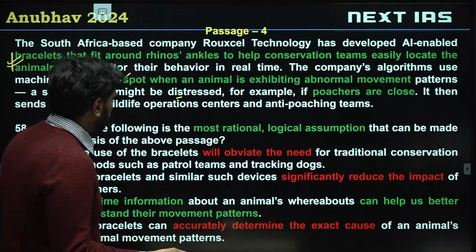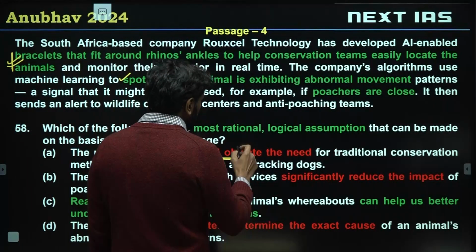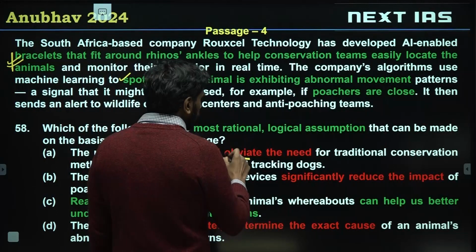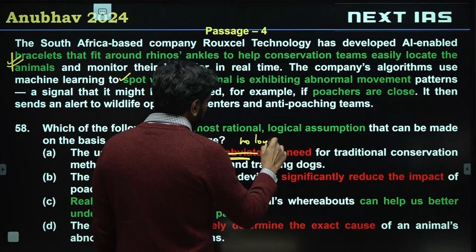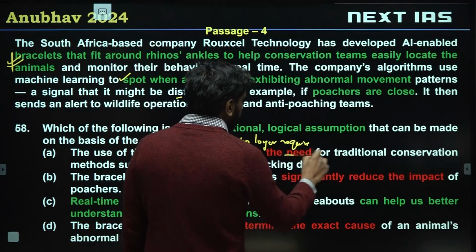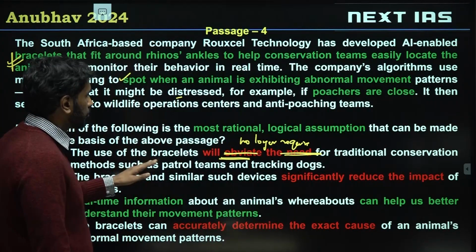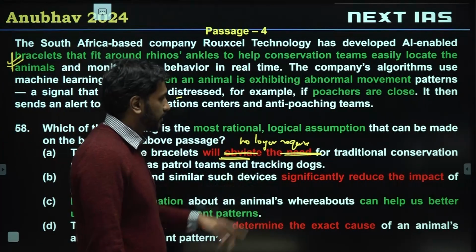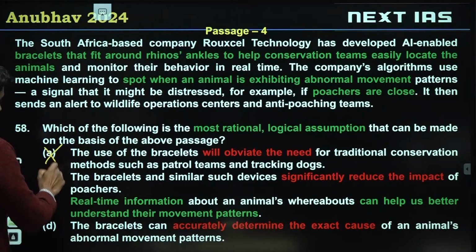The use of the bracelets will obviate the need. Obviate the need is essentially saying will no longer require the traditional conservation methods. So I can't say the use of bracelets will no longer require traditional conservation methods. Option A is therefore invalid.